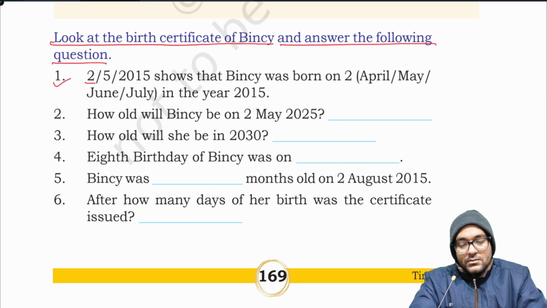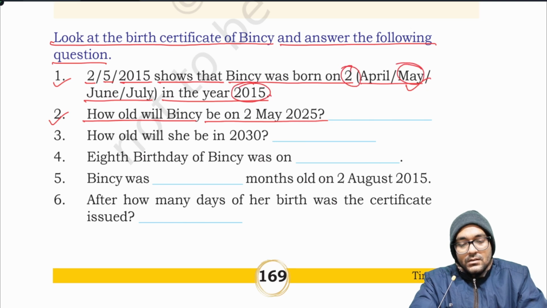1. 2/5/2015 shows that Bincy was born on 2nd May in the year 2015. 2. How old will Bincy be on 2nd May 2025?